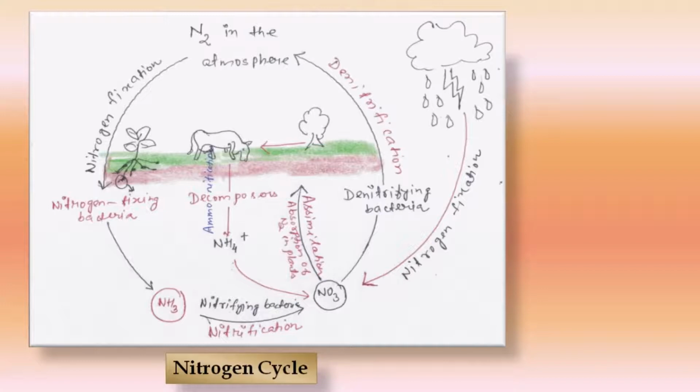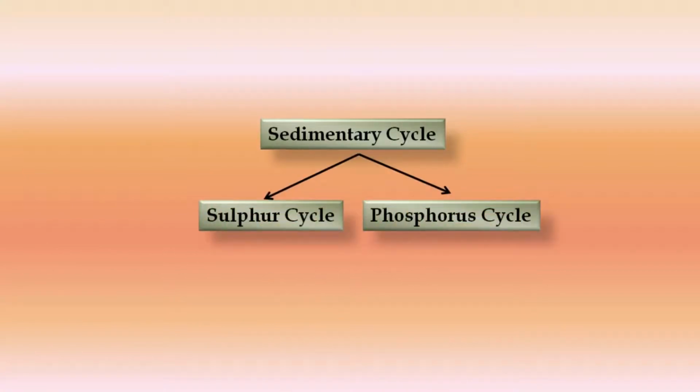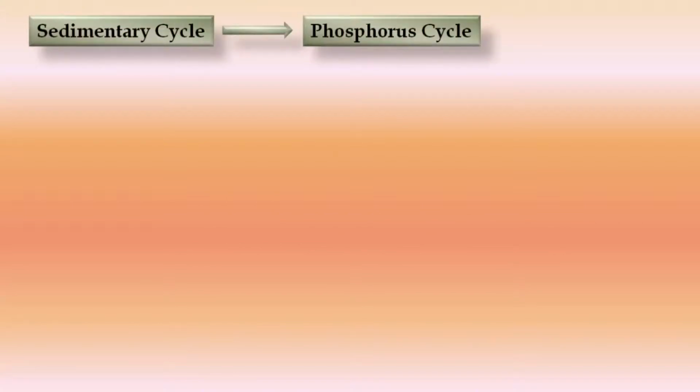Some of the nitrogen fixation also occurs through lightning and UV rays, which is known as abiotic nitrogen fixation. Next, sedimentary cycle. So what is the sedimentary cycle and what comes under it? The sulfur cycle and phosphorus cycle come under the sedimentary cycle. In the sedimentary cycle, there is no atmospheric availability of phosphorus and sulfur.